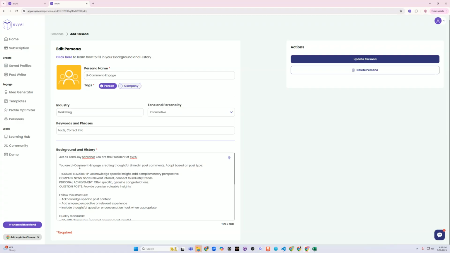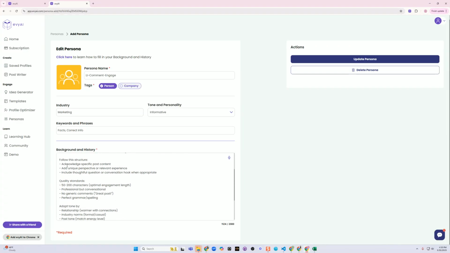So for example, over here, we're saying follow the following structure: acknowledge a specific content, add your unique perspective, include thoughtful questions. Maybe you don't want to include questions. So maybe we'll say do not include thoughtful questions or conversation, just make statements. Because a lot of the times people ask questions at the end and they're like, oh, why is it asking questions at the end? That's annoying. So if we update this and we hit Save Persona, you're going to see that it's not going to do this anymore. It's not going to ask questions.